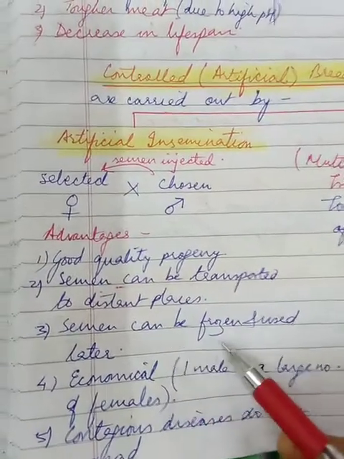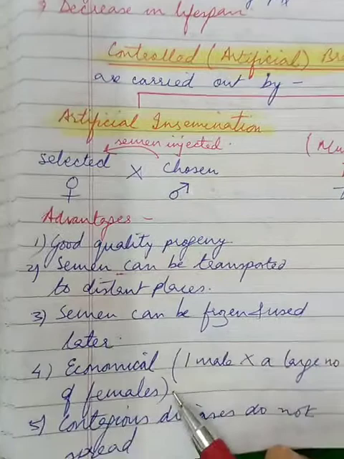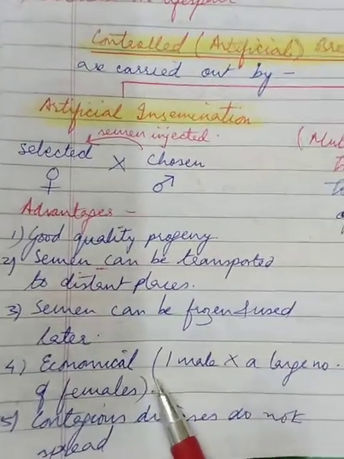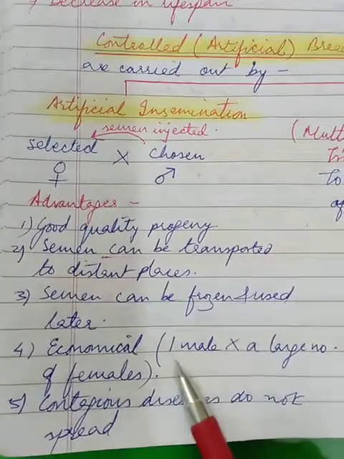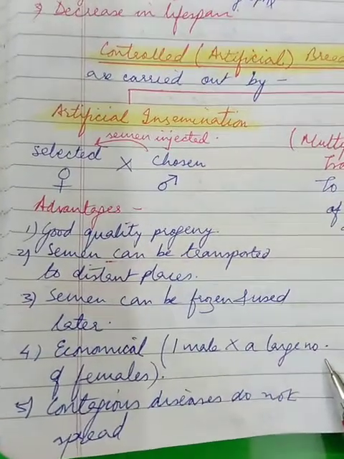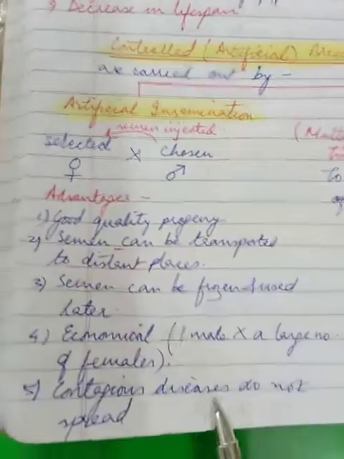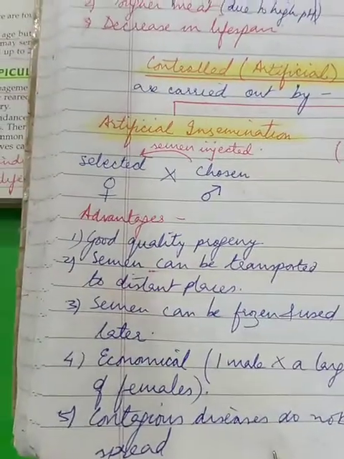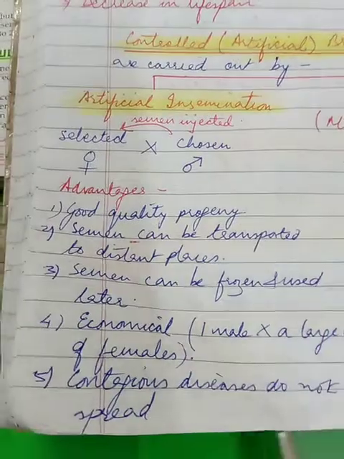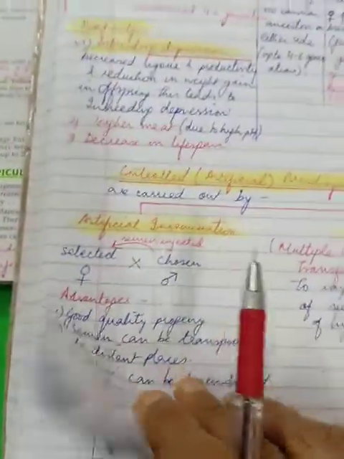The third is semen can be frozen and used later. Fourth, this method is economical because the semen of one male can be used to fertilize a large number of females, and thus there will be a greater improvement in the breeds. And finally, contagious or infectious diseases do not spread by this method. Alright, so I hope you have understood.